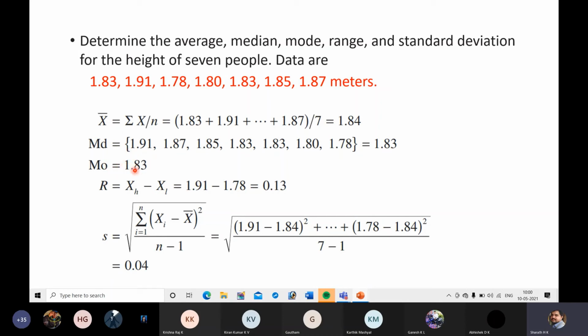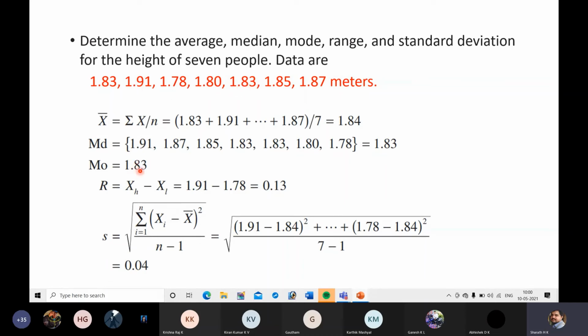Next, mode. Mode gives a trend. Which observation is visible frequently, which observation you are getting repeatedly, that is the mode. In this case, 1.83 is the mode because it is repeating 2 times, while all the remaining values appeared only once.